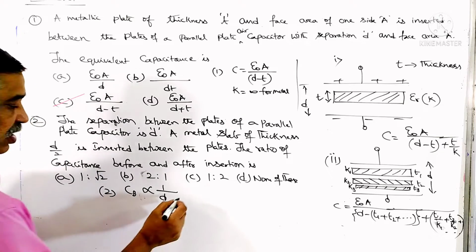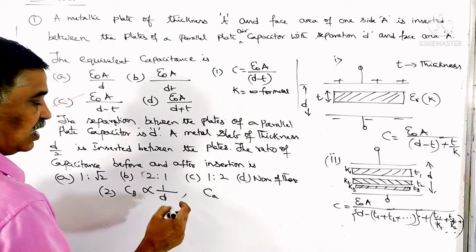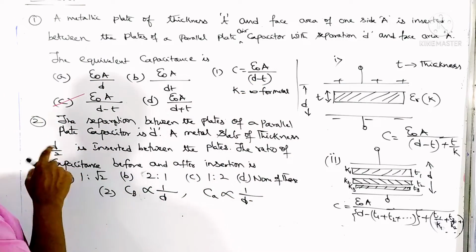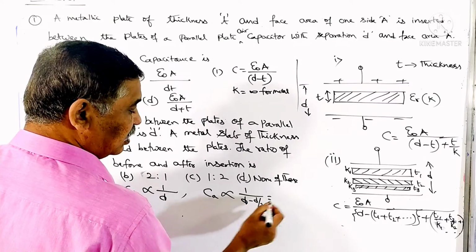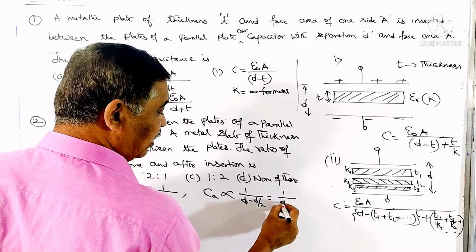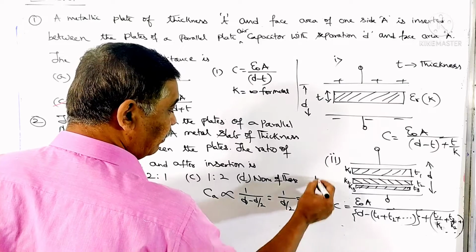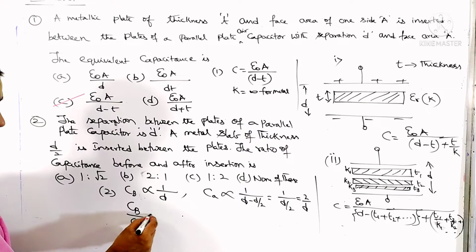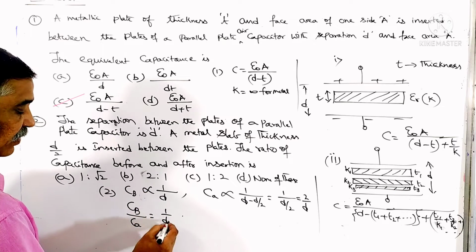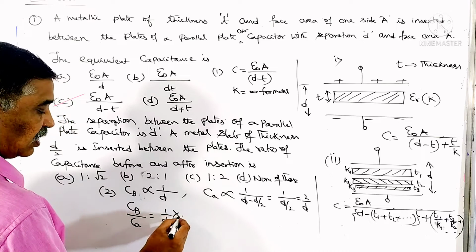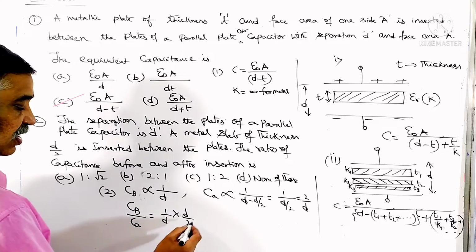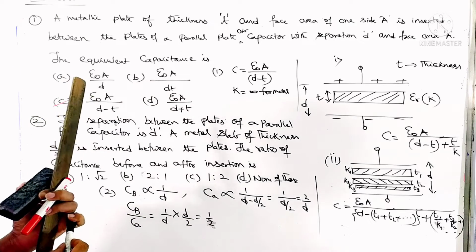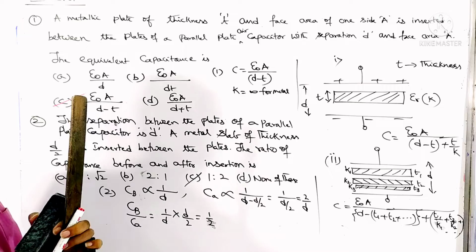This is before insertion. After insertion, let me take CA proportional to 1 by (D minus thickness), and the thickness is given as D by 2. So this gives us 1 by D by 2, that gives us 2 by D. Now I want a ratio: CB by CA is required. CB is 1 by D, CA is 2 by D. D goes up, D by 2. So this gives us 1 by 2. The answer is option C.